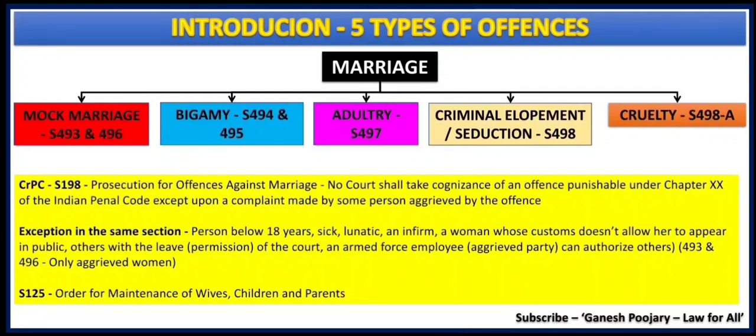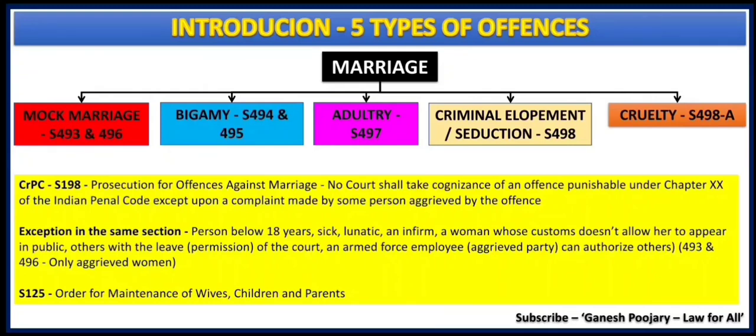That is a very important aspect you need to observe when it comes to chapter 20 of IPC, which is discussed under CrPC section 198. So I wanted to bring that particular aspect here. However, section 198 has certain exceptions, like in the case of a person who is below 18 years. If the aggrieved party is below 18 years, or sick, or lunatic, or infirm, or a woman whose custom doesn't allow her to appear in public, or any person with the permission of the court, or an armed force employee who is an aggrieved party, in that case, he can authorize others. Now these are the few exceptions available.